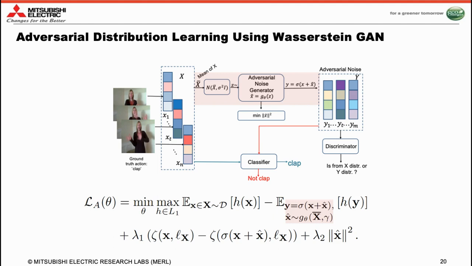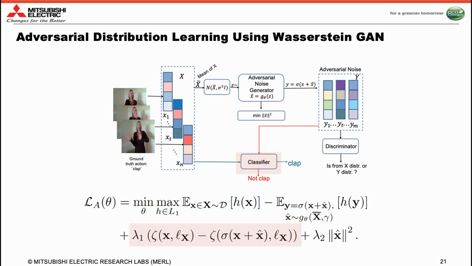That is, suppose x bar is the mean of the positive examples. Then a sample z from a normal distribution with mean x bar, when passed through a generator g theta, produces an x hat, say. We assume that this x hat, when combined with x, will misclassify x. That is, if the original x has a class label, say flap, then when we add x hat to x, the same classifier will say the label is not flap. That is how the adversarial nature of this distribution is produced.